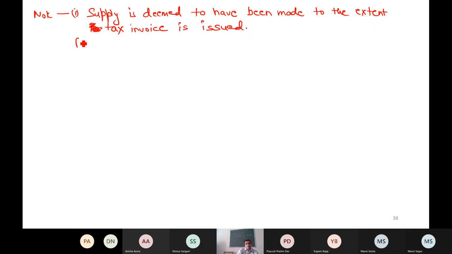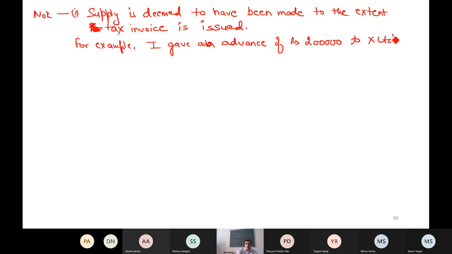For example, I gave an advance of rupees 2 lakh to any supplier, X Limited, for purchasing some goods.